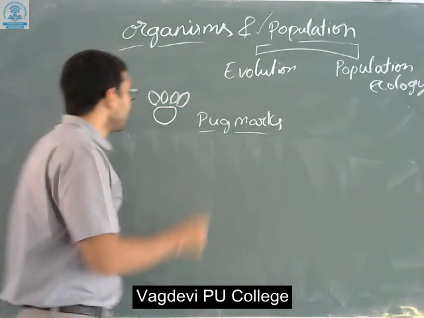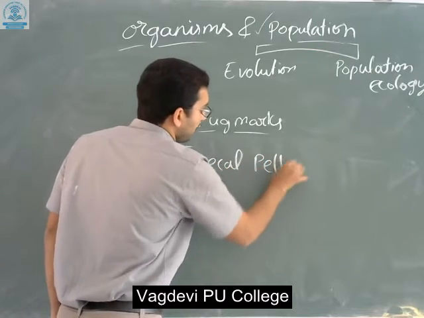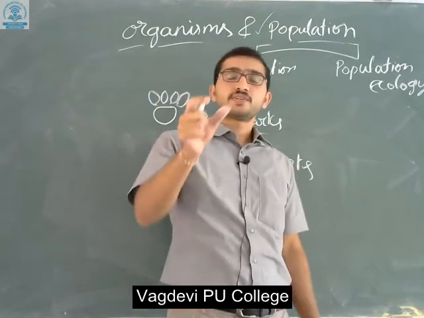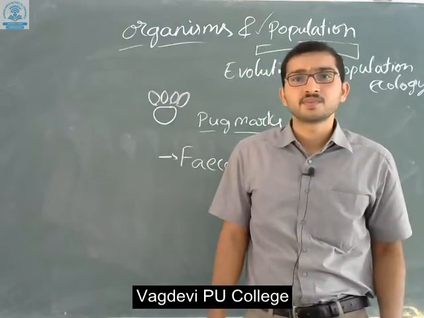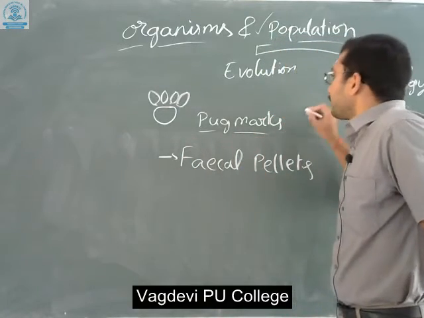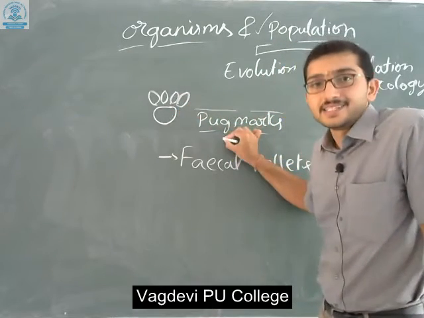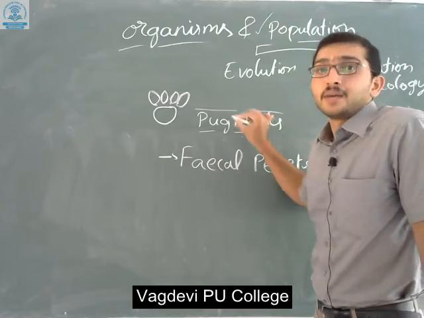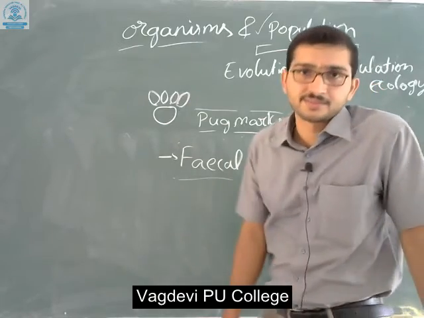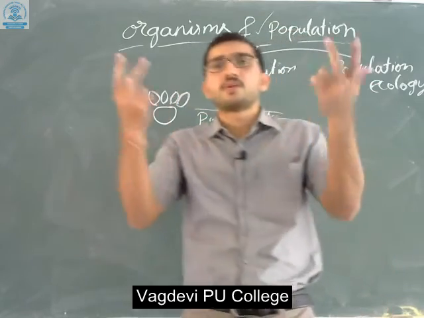Even by counting the fecal pellets, we can count how many tigers are present in a particular forest. Researchers count the pugmarks to easily denote how many tigers are present in a particular reserve or forest. Along with this, we also find fecal pellets. By collecting the fecal pellets we can trace how many tigers are present and what their habits are.